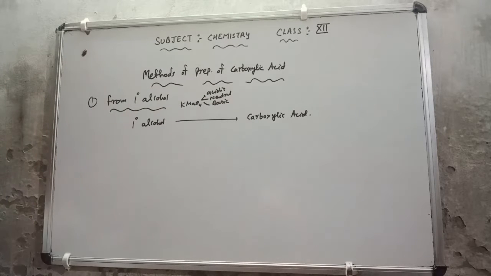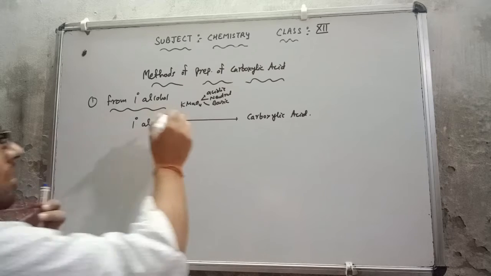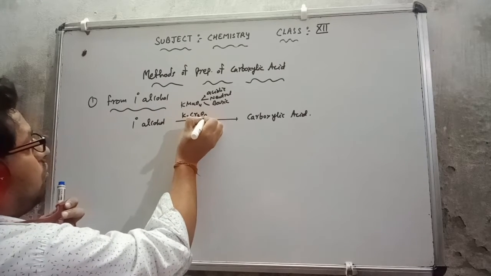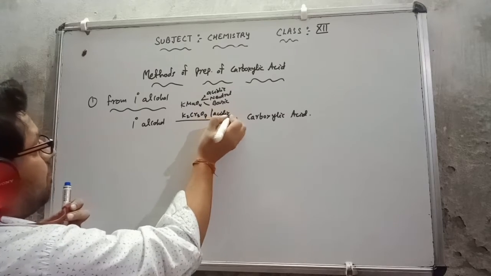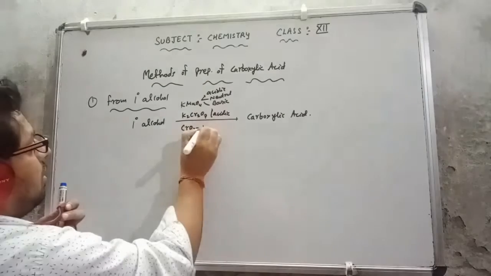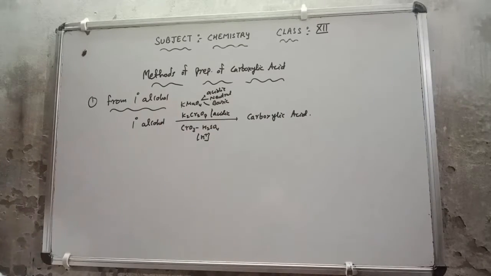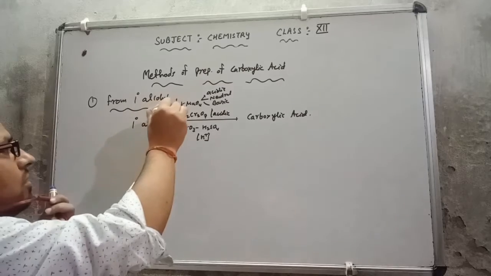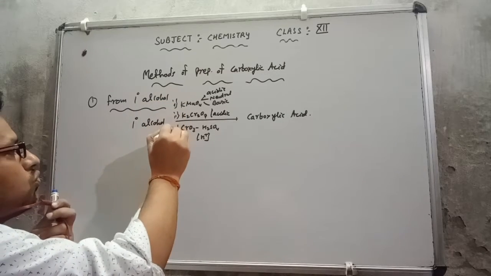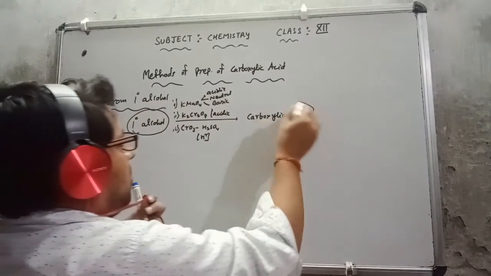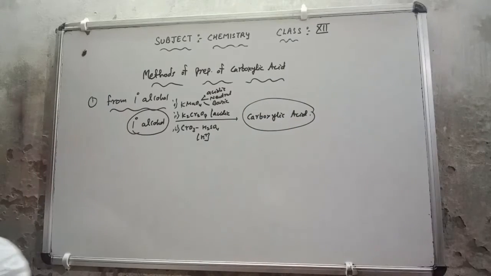In any medium it is possible. Similarly, I can use potassium dichromate, K2Cr2O7, in acidic medium, or I can use chromium trioxide, CrO3 H2SO4, which is also in acidic medium. If I use any of these oxidizing agents, the primary alcohol is converted directly into carboxylic acid.